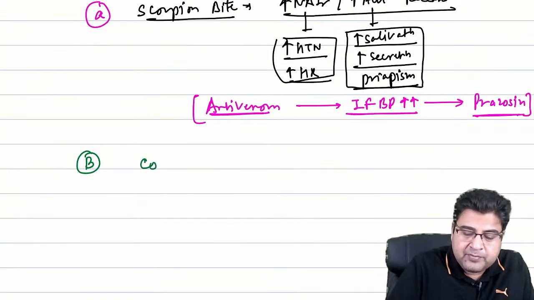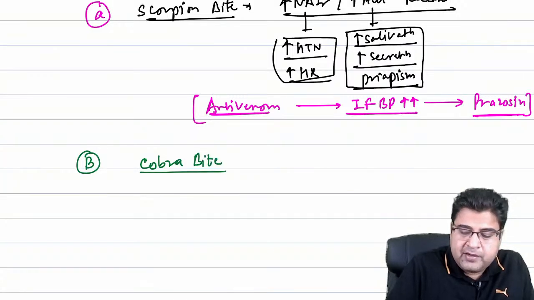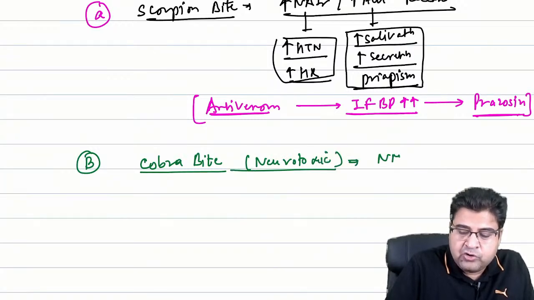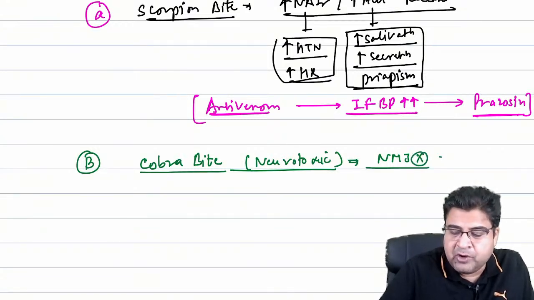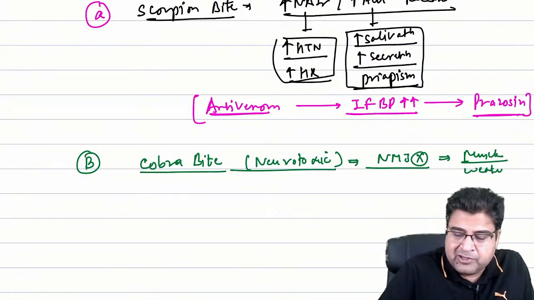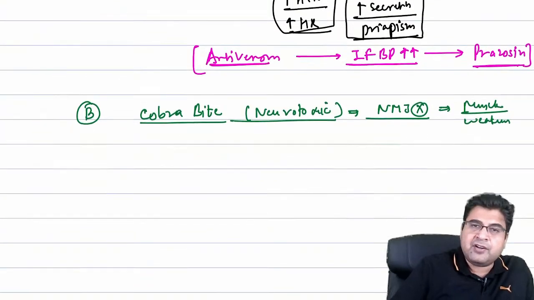Now, guys, after this scorpion venom management, who will tell me how to manage the cobra bite? Whenever a patient is bitten by a cobra snake, the cobra is a neurotoxic snake. Here the patient's neuromuscular junction is blocked and the patient will come to you with muscle weakness after cobra bite.